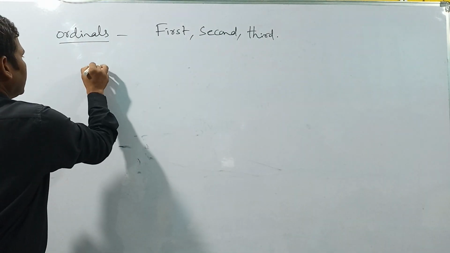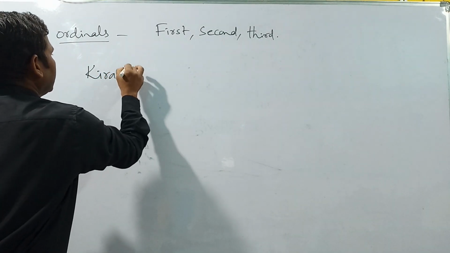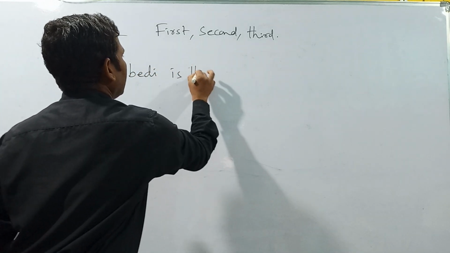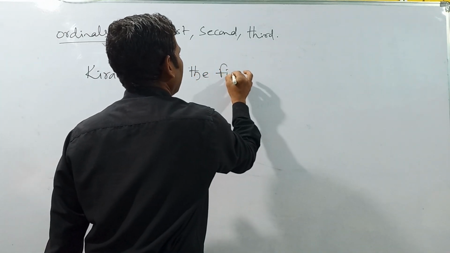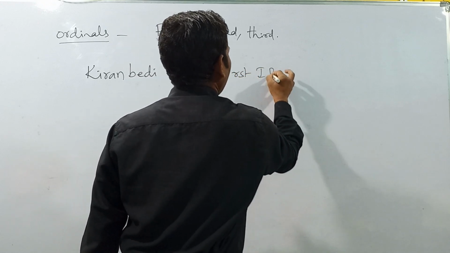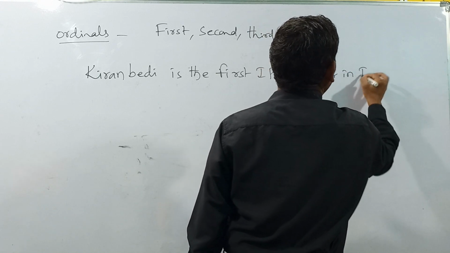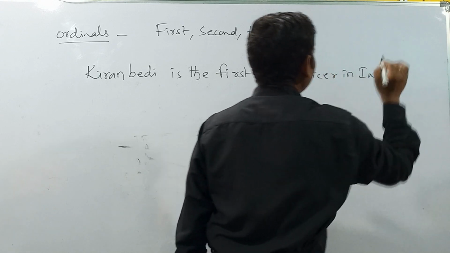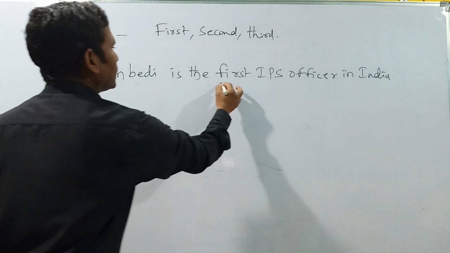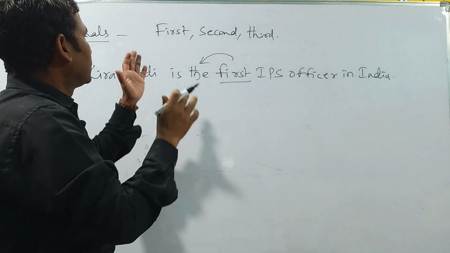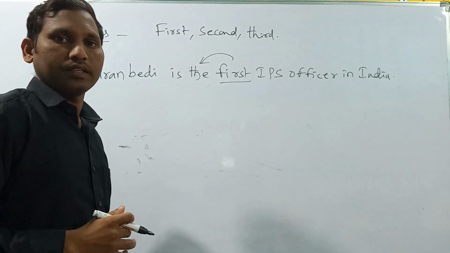For example, Kiran Bedi is the first IPS officer in India. So before this "first" we use "the". So these are ordinals. First, second, third, fourth, like this.